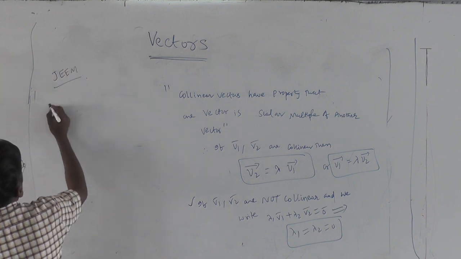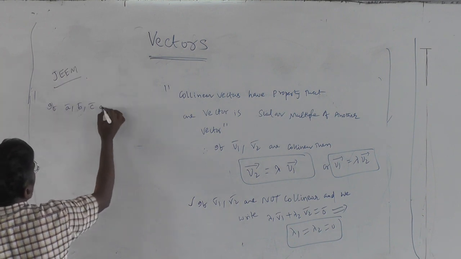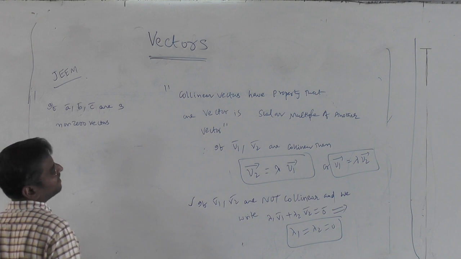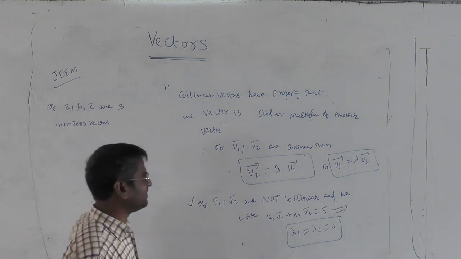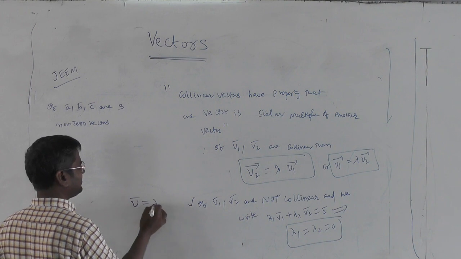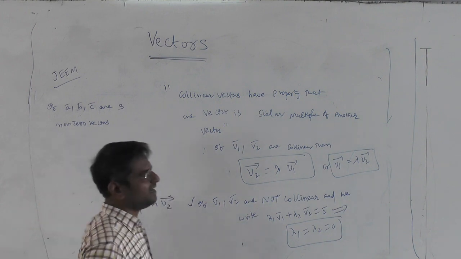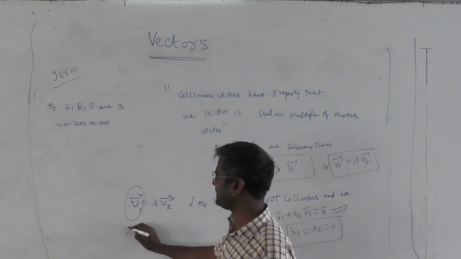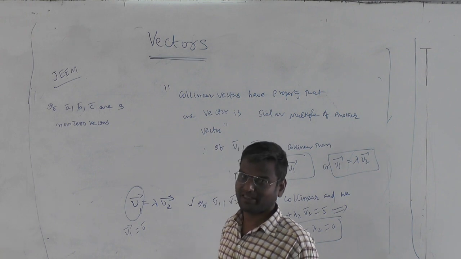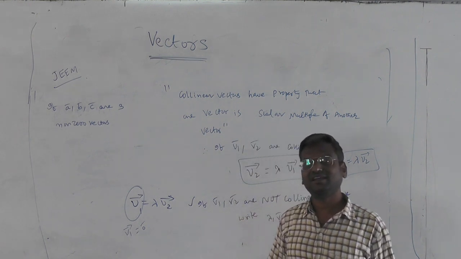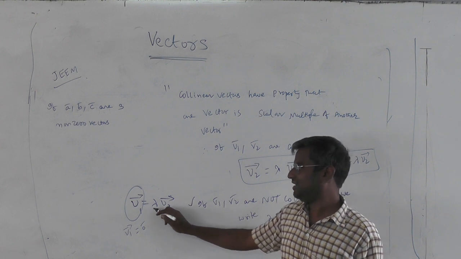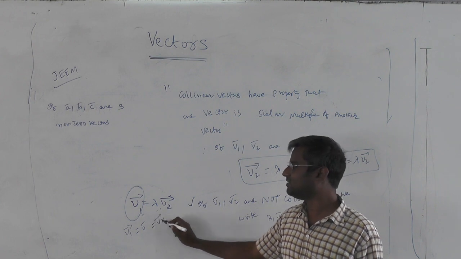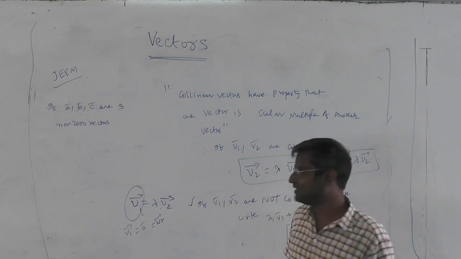That is, if A bar, B bar, C bar are three non-zero vectors, this is also important because you can still argue with me that V1 bar is lambda into V2 bar, does this always force collinearity? One can say, what if one of them, V1 bar for example, is a zero vector? Then lambda will be definitely 0. There are two possibilities, either lambda 0 or lambda not equal to 0 will force V2 as 0. Since both are 0, they must be collinear.